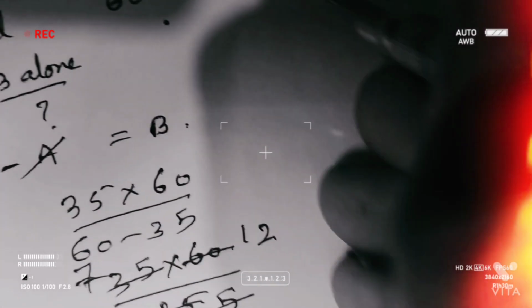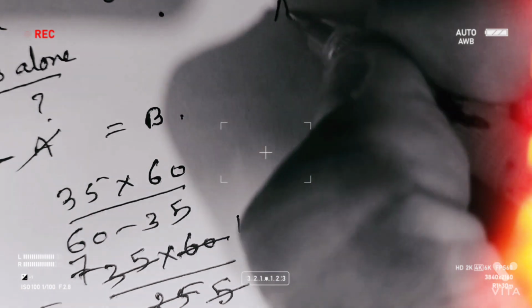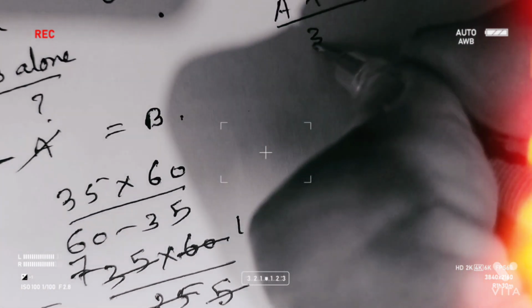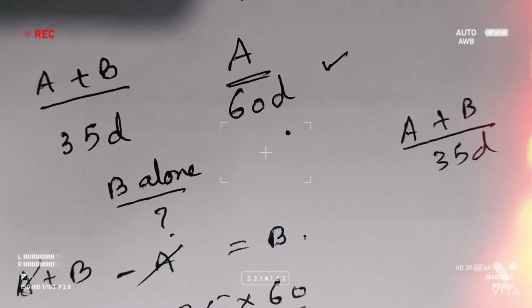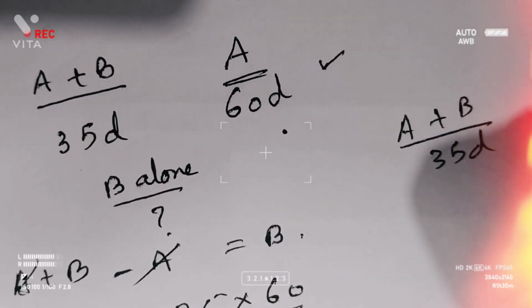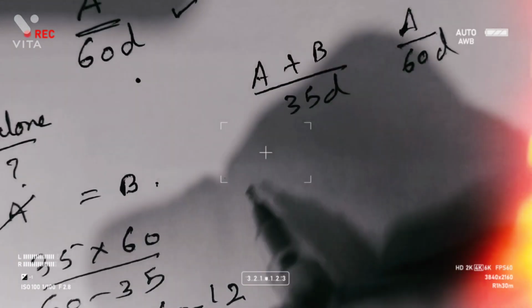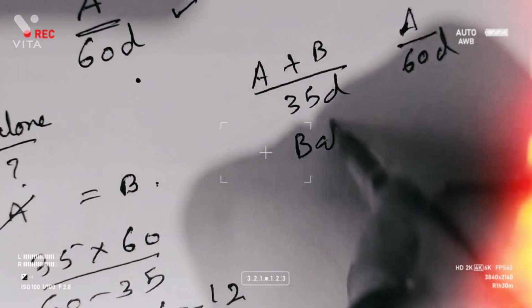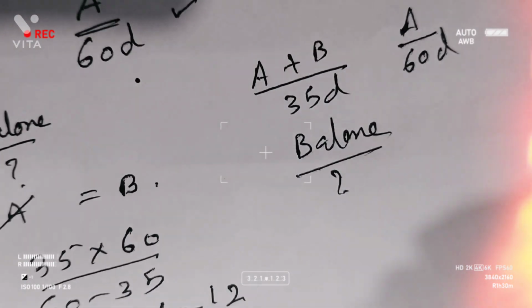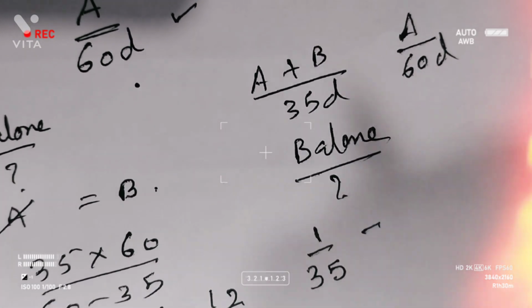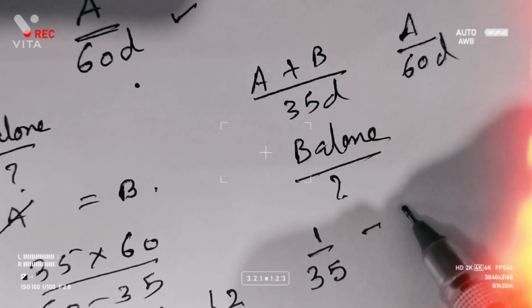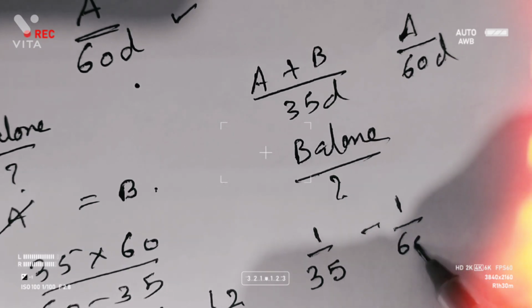Actual, what is the process? Let us see. A plus B can do a work in 35 days. A alone will do it in 60 days. B alone will do it in how many days? That's the question now. So what we are doing, A plus B in one day, how much work will they do? 1 by 35 of the work. A in one day, how much will do? 1 by 60 of the work.